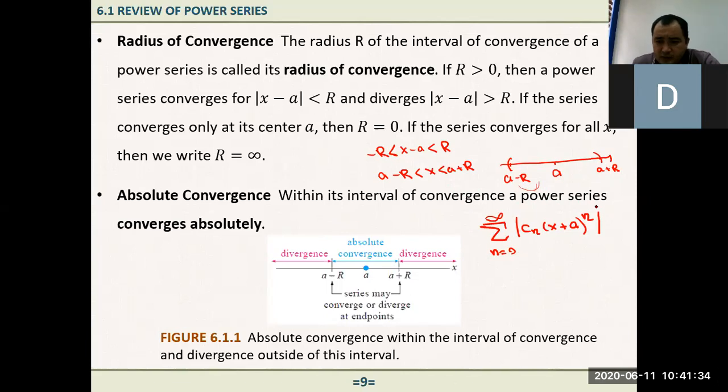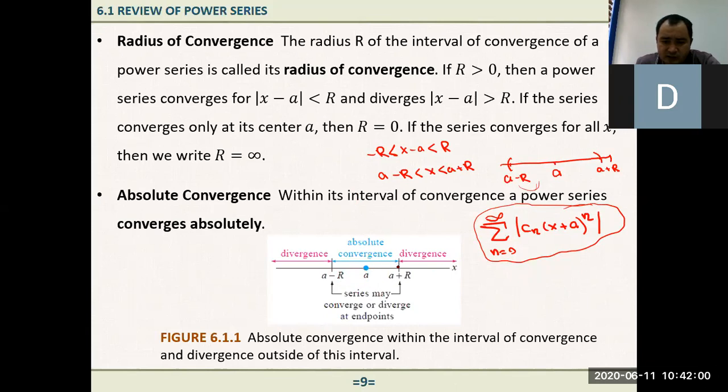That means that if this series of absolute values converges absolutely, then the given power series will be convergent. Here actually we are talking about this number line. That is a center of convergence, and that is a radius, right? If you pick any value from here and put it in the power series and evaluate it, it will be convergent.